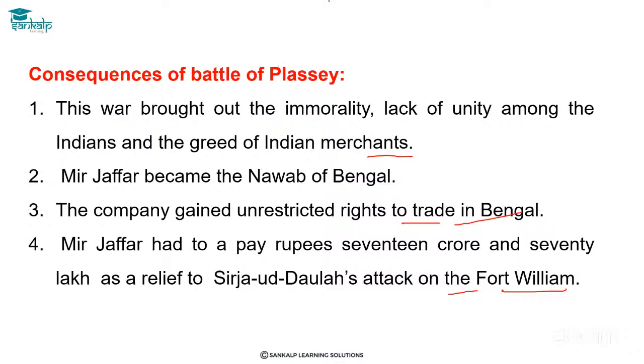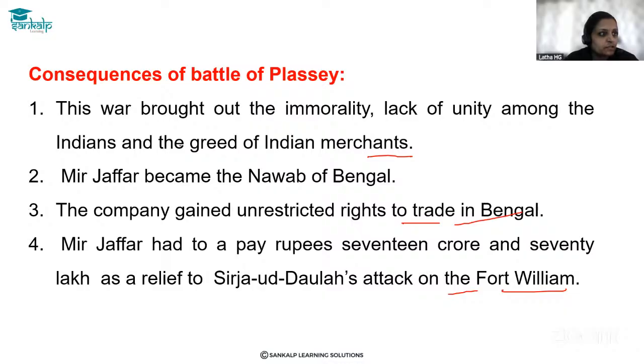Ask her. The fourth point, we have Mir Jafar had to pay 17 crore and 70 lakh for the attack on the fort. Ma'am, did you hear the question, ma'am? No. Once again, please. Come here. Aisha, come here. One second, ma'am. She's coming here. Yeah. Ask.